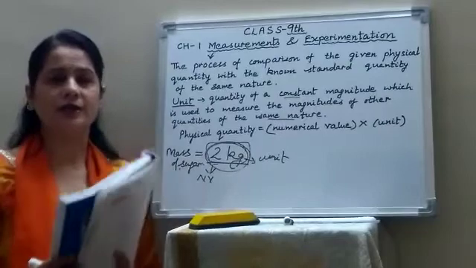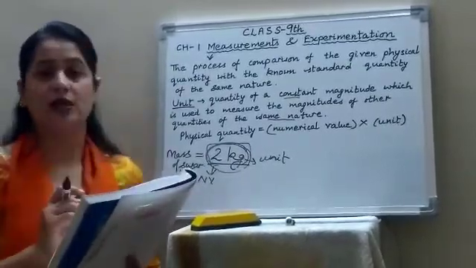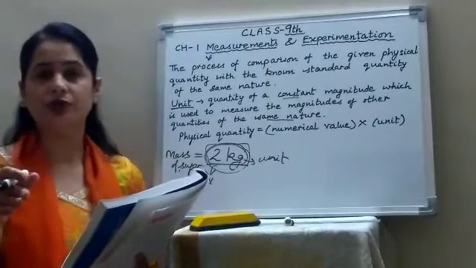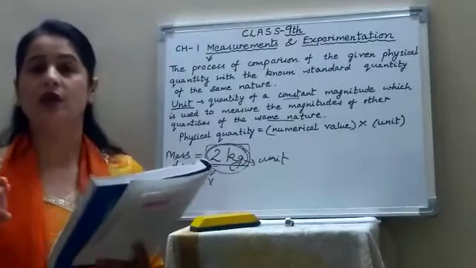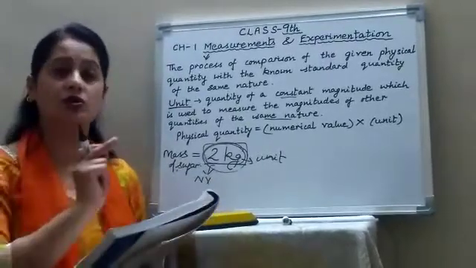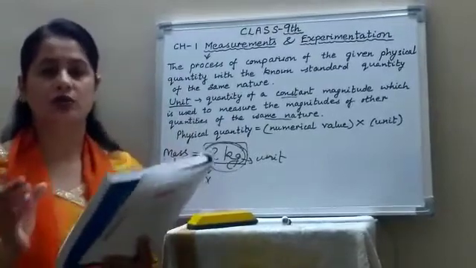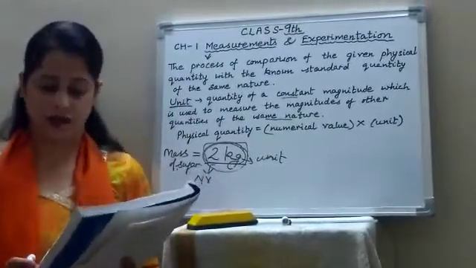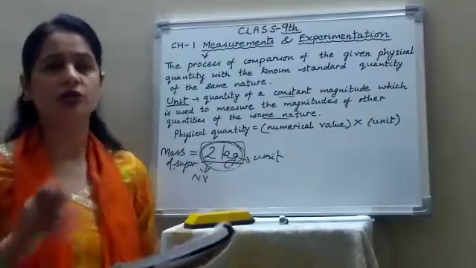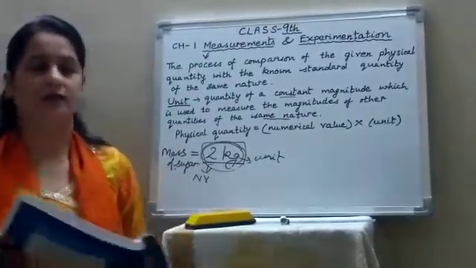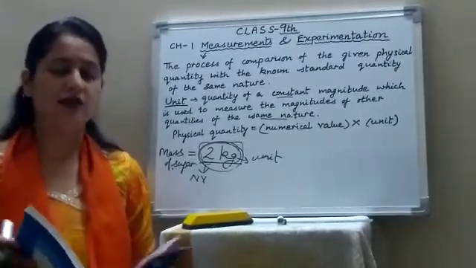Reproducible means, if you choose the unit of length meter, it can be converted into smaller units like centimeter and millimeter, and also into bigger units like kilometer. So the unit is reproducible, and the value of the unit should not change with place and time. It will remain fixed, and the value will never change.